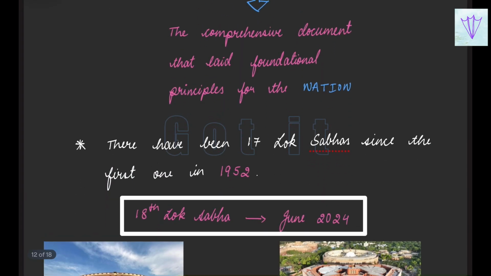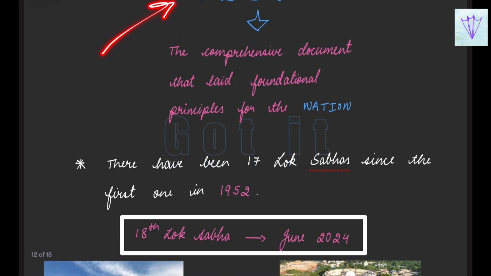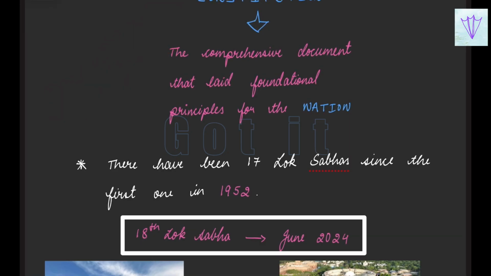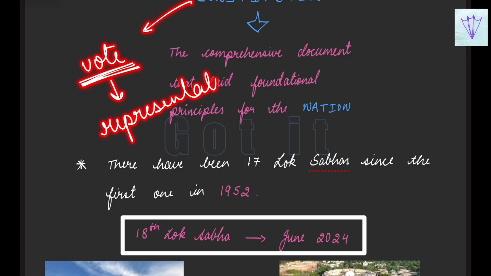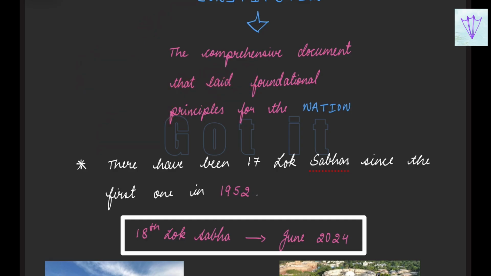So basically for this we have the parliament. It all starts with the constitution providing us the right to vote. When you have the right to vote, you will elect your representatives. These representatives are the MPs and the MLAs, and they will constitute the parliament.